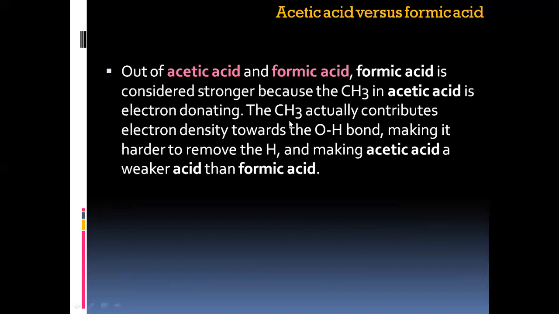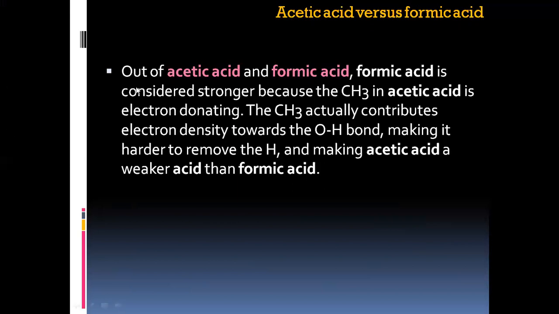But in case of formic acid, that is HCOOH, it is very easy to remove H plus from COOH. Therefore, out of acetic acid and formic acid, formic acid is considered stronger because the CH3 in acetic acid is electron donating. The CH3 contributes electron density towards the OH bond, making it harder to remove the H and making acetic acid a weaker acid than formic acid. Please remember the pK value. The pK value of acetic acid is 4.76, while the pK value of formic acid is 3.75.